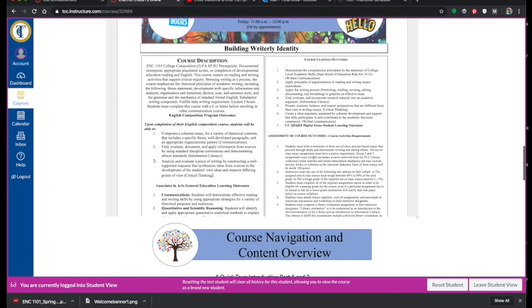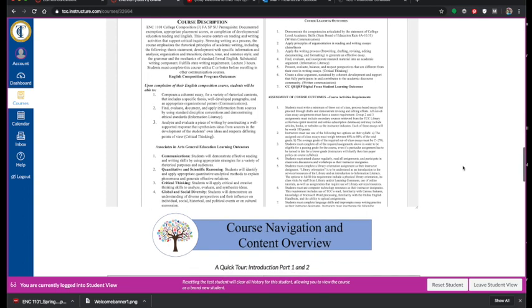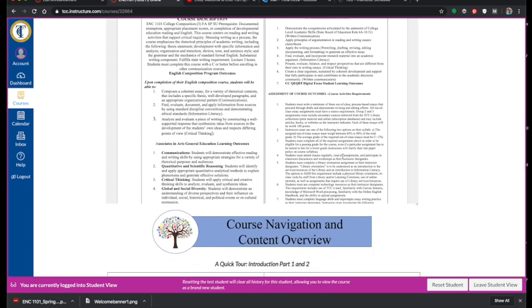So our focus is to provide multiple opportunities for composing or writing in different modes or genres for different reasons. And that is going to be one of our main focuses this semester.